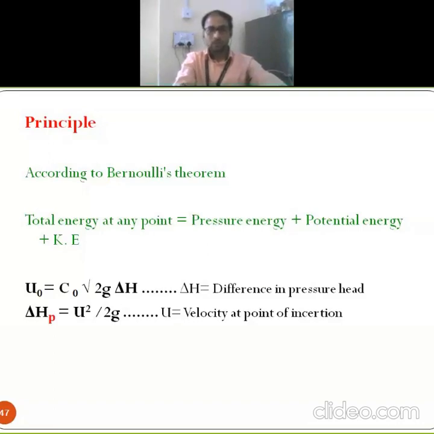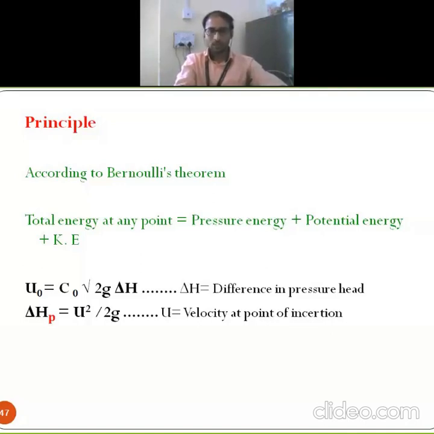Constant. It is the sum of the total energies considered throughout the flow, and it should be constant at any point, whether point A, point B, point C, whatever it may be.